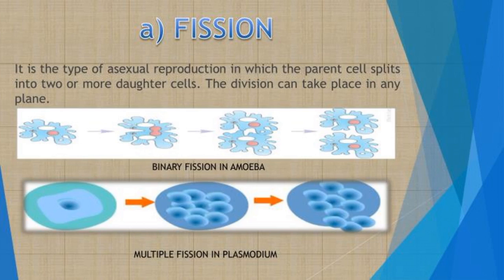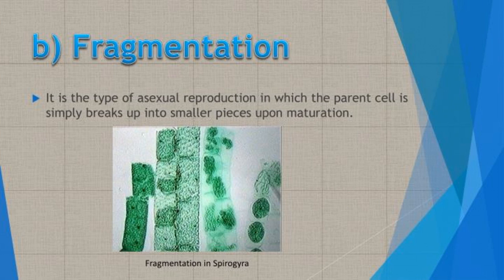Later on, each nucleus is surrounded by a small amount of cytoplasm, and many daughter cells are produced within this cyst. When the conditions are favorable, the cyst breaks and the small offspring are liberated. This type of reproduction is seen in some protozoans such as the malarial parasite Plasmodium, and then amoeba and monocystis.